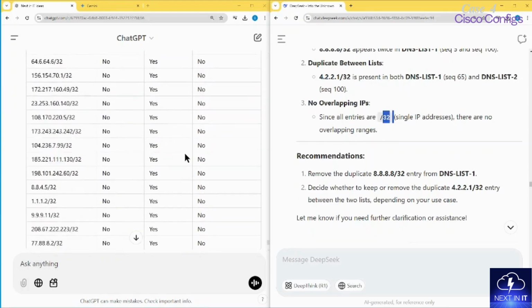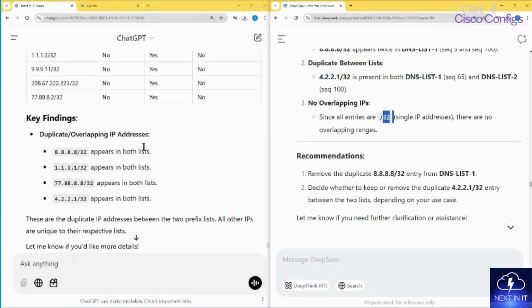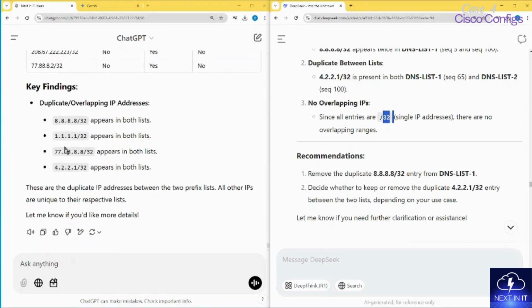Now I want to give one more chance to this ChatGPT thing and tell them, hey, these two are incorrect. You see, this is not duplicate and this is also not duplicate. So I will give a second chance to ChatGPT to correct it.